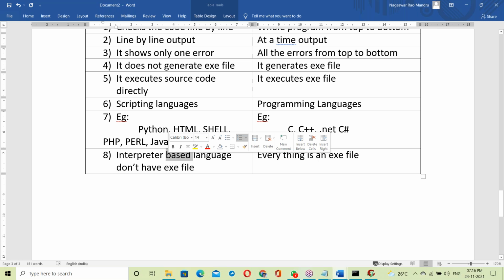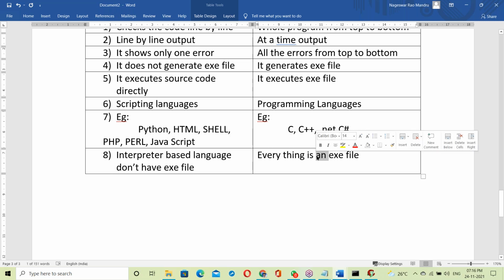Interpreter-based languages don't have an exe file. Here, everything is an exe file. Okay, fine. So these are the differences between these two.